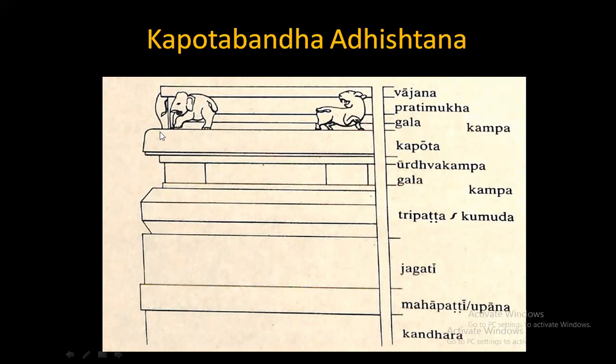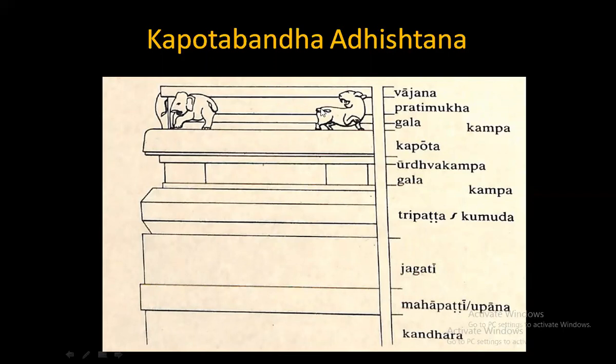Before, you would have had a Pattika only. Instead, here you are having the Kapota. What you usually see in the Prastara is there in the Adhisthana also. This is called the Kapota. Then you have another Kampa here, a Gala here. This is called Pratimukha. And then you have the Vajana. Vajana is nothing but Pattika; Vajana and Pattika are synonyms. We have already seen what a Pattika is. That railing is called a Pattika.